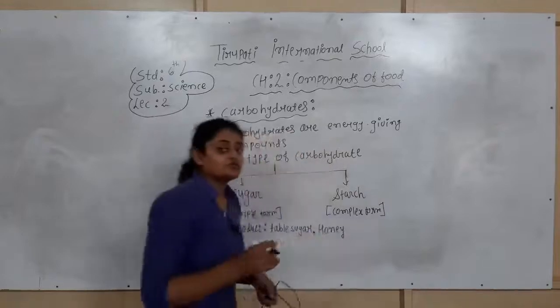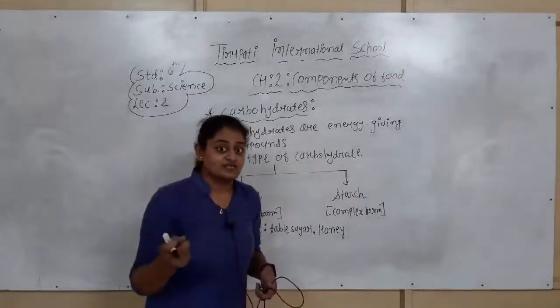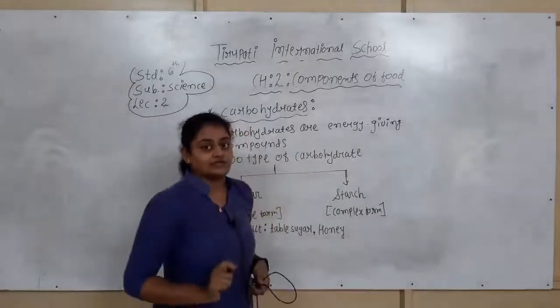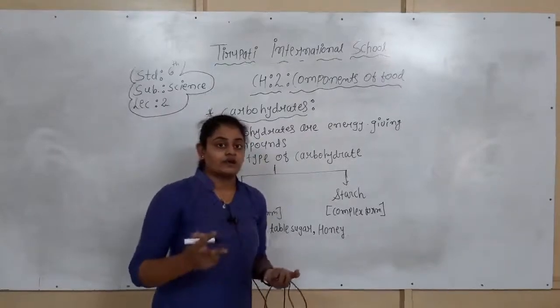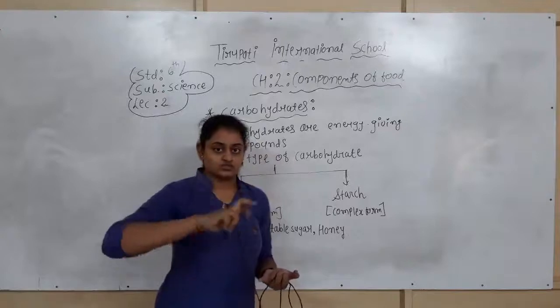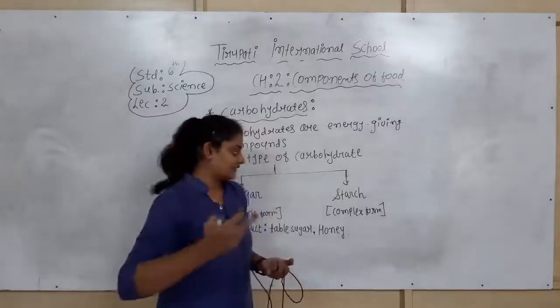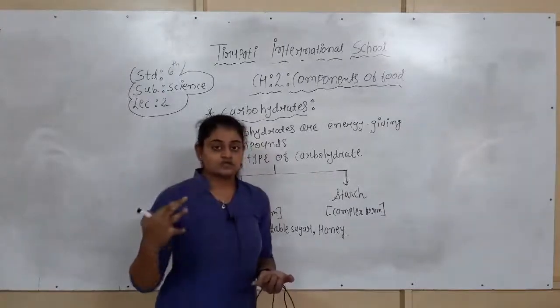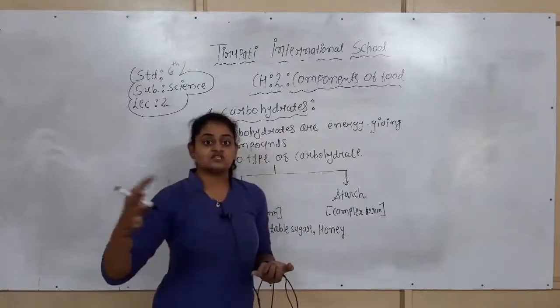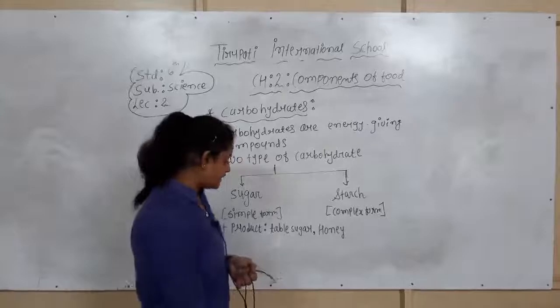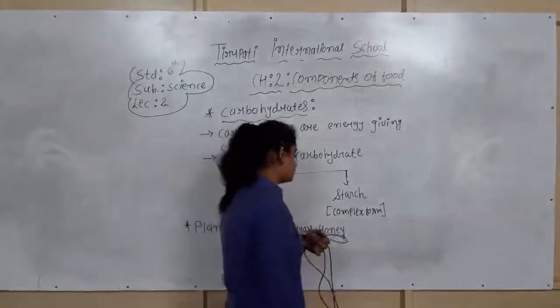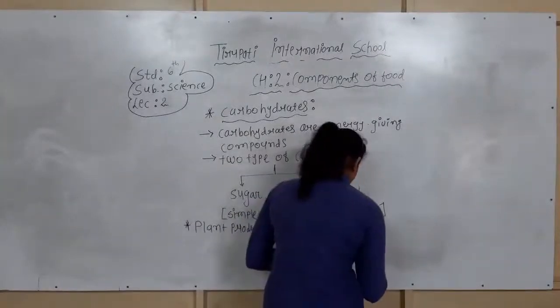All the components which taste sweet contain carbohydrates, because carbohydrates contain 2 types of ingredient: the first one is the sugar and the second one is the starch. Sugar means sweets. So all the things which are sweet in nature contain carbohydrates. So the table sugar, honey, jaggery.